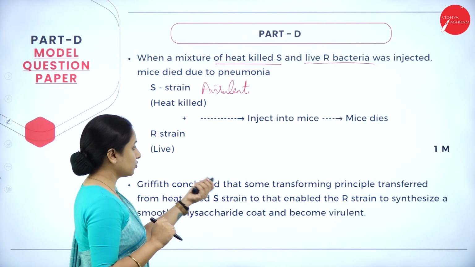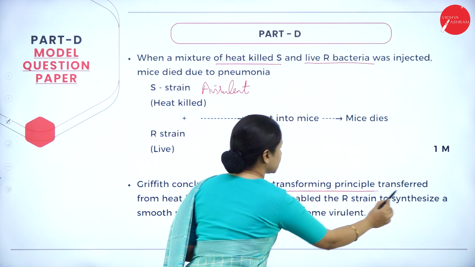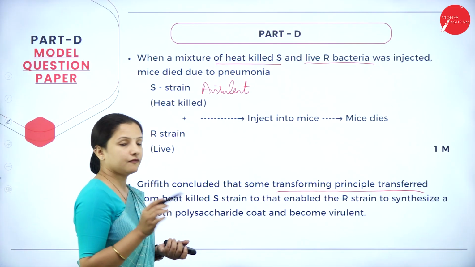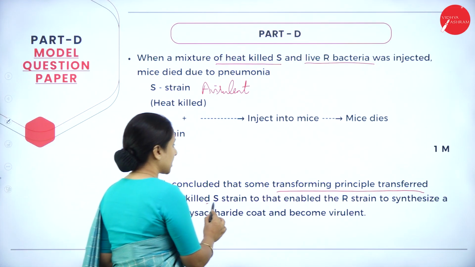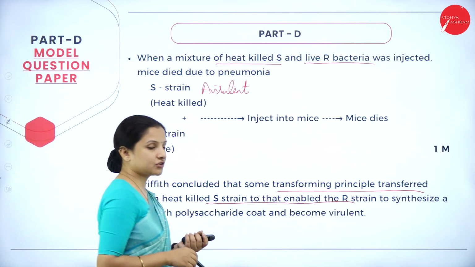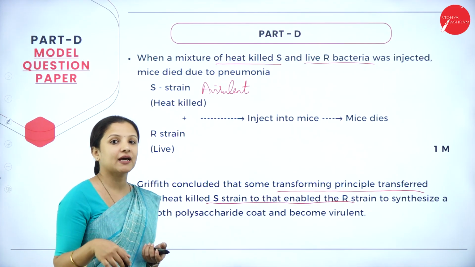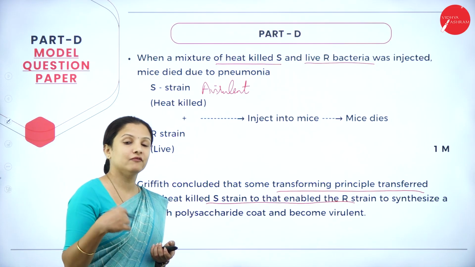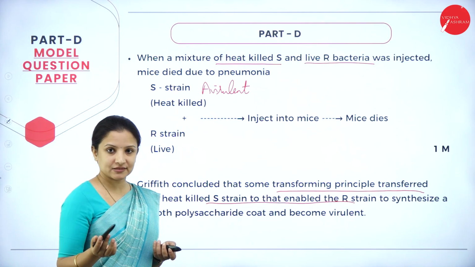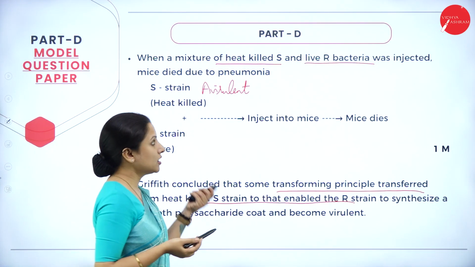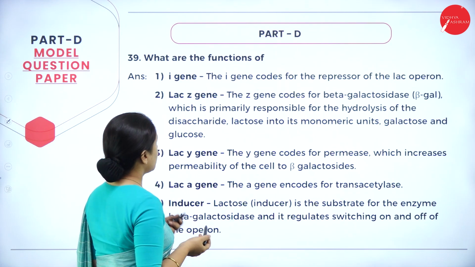So Griffith concluded that some transforming principle transferred from the S strain to the R strain and made the R strain synthesize the polysaccharide mucus coat, making it virulent, and that is why the mice died. So that is how you need to conclude it. If you write so much, you will get 5 marks.